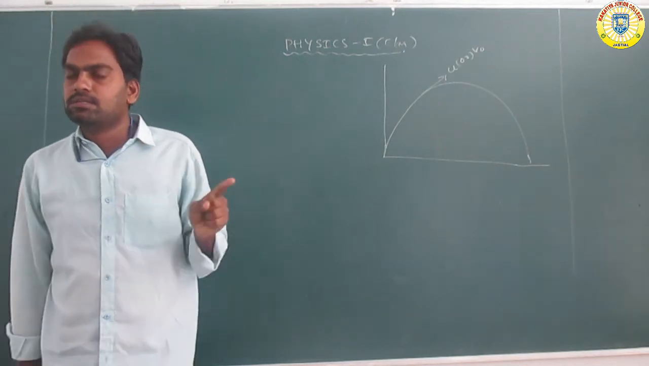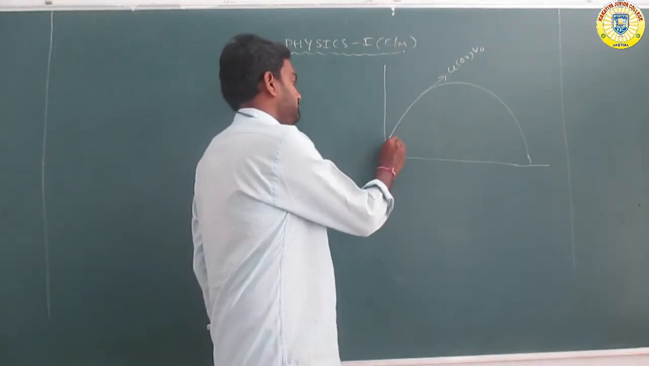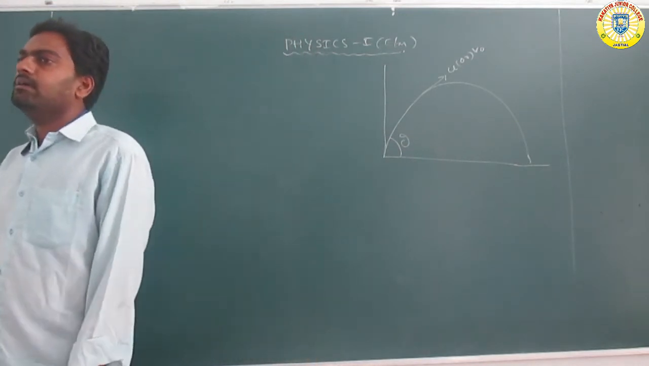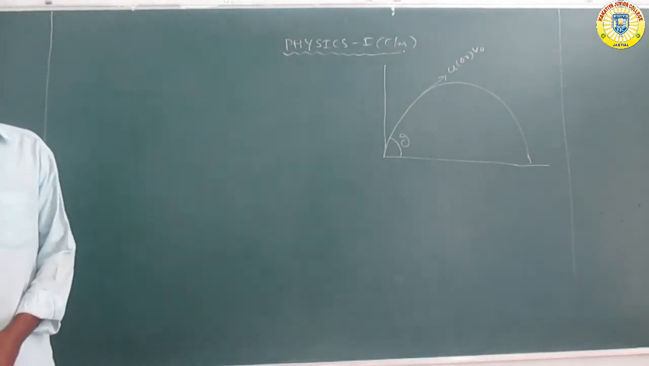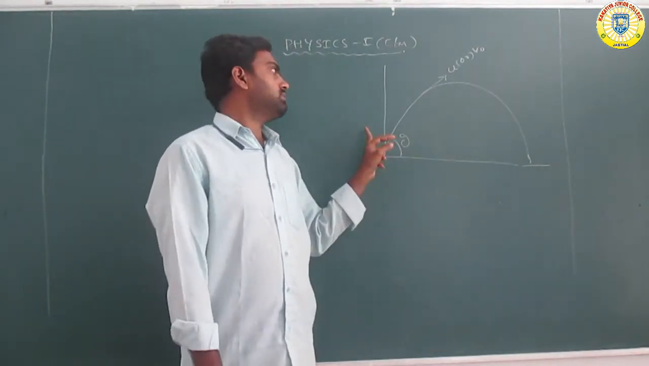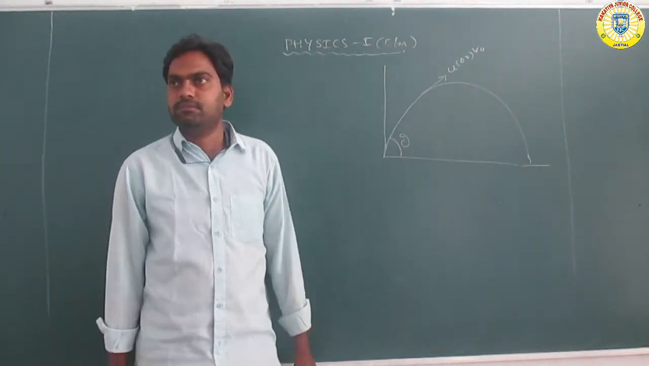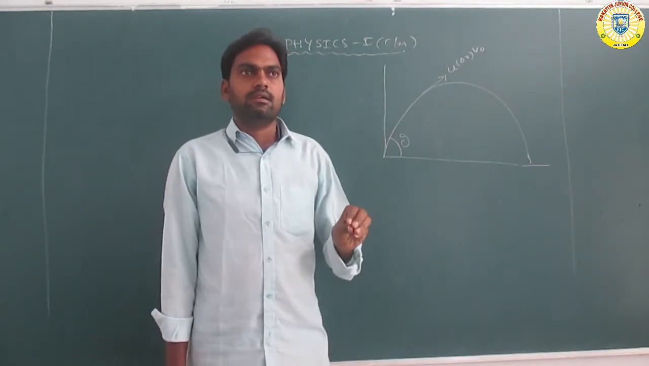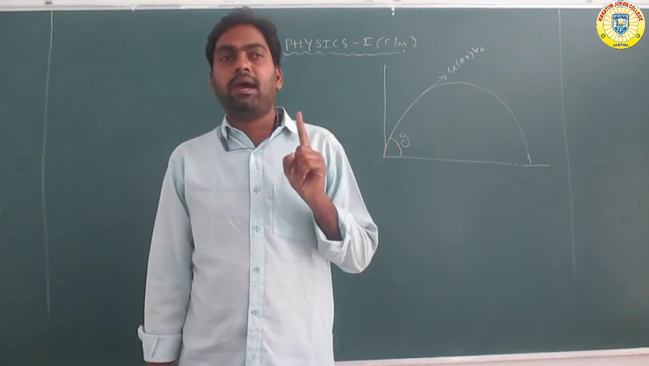Okay, got it. So theta is the angle. Theta is the angle it makes with the horizontal. This is called the horizontal, and this is called the vertical. Horizontal and vertical.